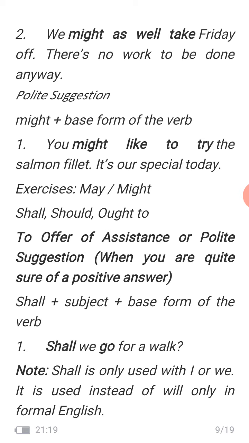Assistance or polite suggestion. What is the formula? The formula is shall plus subject plus base form of the verb. Shall we go for a walk? It's a suggestion. Shall we go for a walk? Shall is only used with I or we. It is used instead of will only in formal English. You notice that we use shall with I and we.